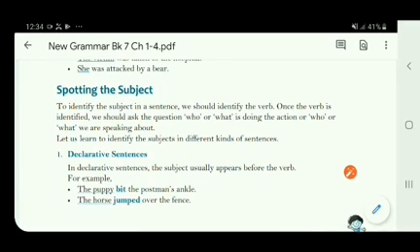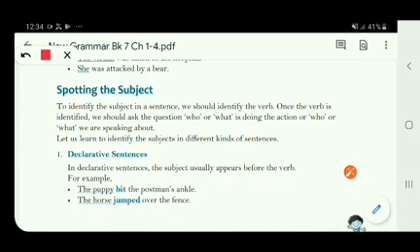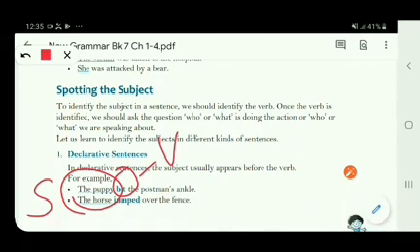In declarative sentences, the subject usually appears before the verb. So in the given example, you can see, the puppy bit the postman's ankle. So what is the subject? We are talking about the puppy. The puppy is the subject and bit is the verb. So what we can see, the subject is before the verb.